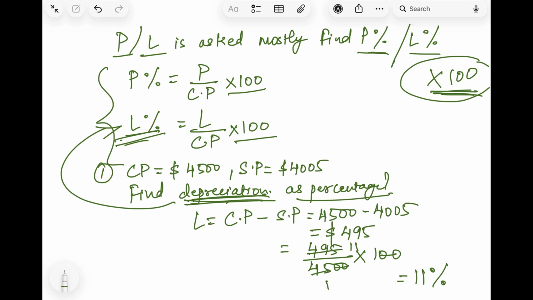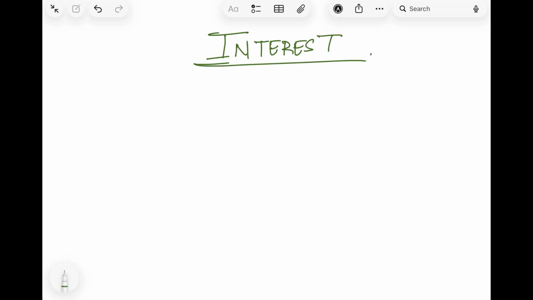So I hope you have understood what profit is. First, what is selling price, cost price, profit, loss, profit percent and loss percent. All these things are covered till now. Now in money and finance, there is one more topic which we hear more commonly. Not only profit, loss, cost price, selling price. There is one more thing which we hear regularly, that is interest. Now interest, we hear it more often. In bank ads and everywhere we learn about interest. Now what is interest?